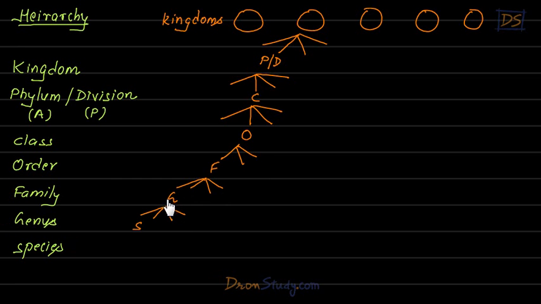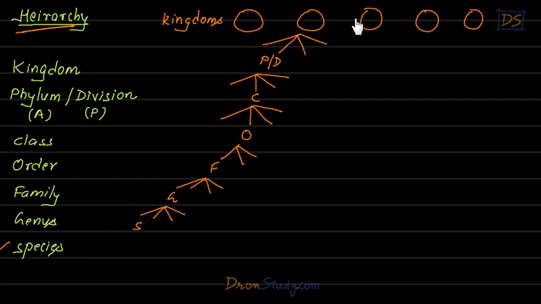And then a genus had different types of organisms. One genus is a group. It's a group, so it had different types of organisms. So these are different types of organisms, and each organism was called a species. So he made a hierarchy like this. The same thing was done with all the kingdoms.